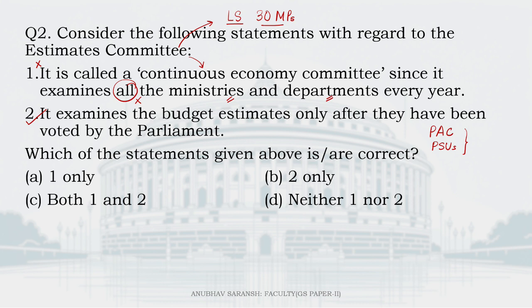So yes, it examines the budget estimates only after they have been approved by the Parliament. So 2 is right, 1 is wrong. Right answer is B, 2 only.